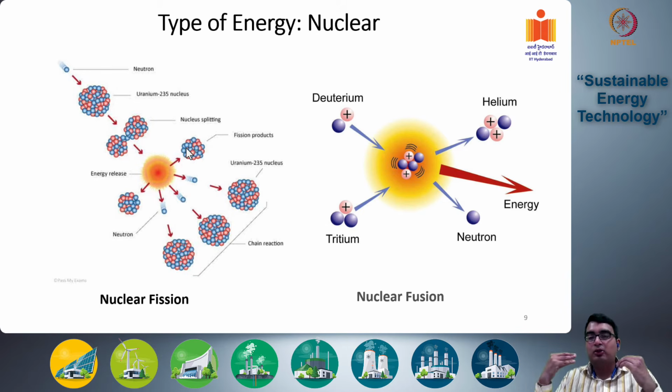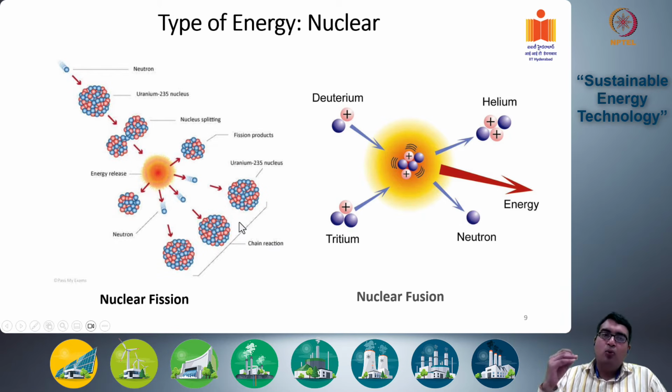Because the daughter nuclei are far more stable than the parent uranium nuclei, the extra energy is generated, and this produces heat as well as extra neutrons that can hit other uranium nuclei,